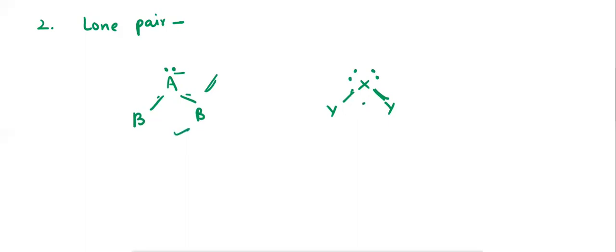For example, if we consider the example of water and ammonia molecule. In oxygen, there are two lone pairs, and in case of ammonia, this nitrogen has one lone pair.